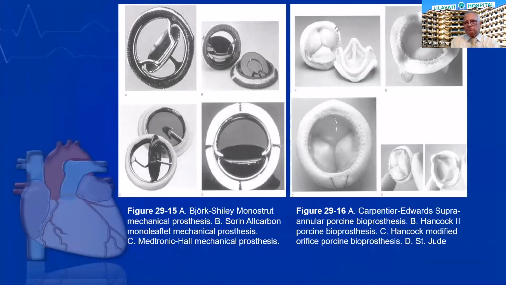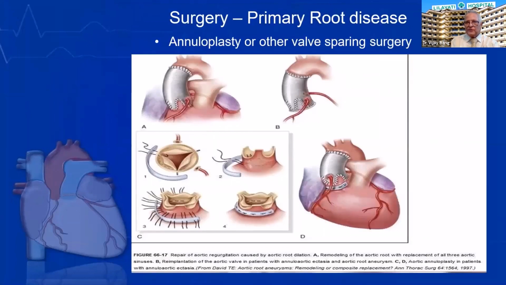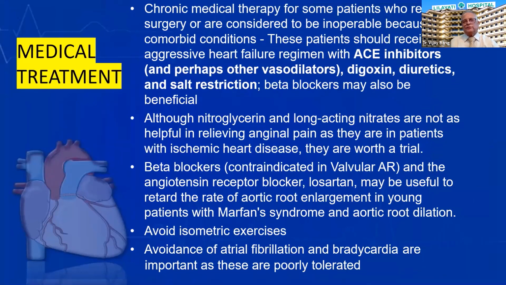Various valves, the mechanical and the bioprosthetic valves, are available, which can give a very good result currently. And those patients who have an aortic cause for AR, their valve can be spared, annuloplasty can be done surgically, and this patient can be recovered. Those patients who are not suitable for surgical intervention will go on medical therapy.